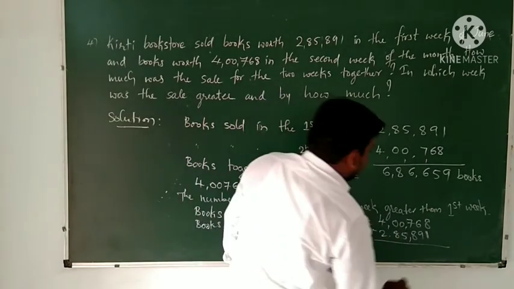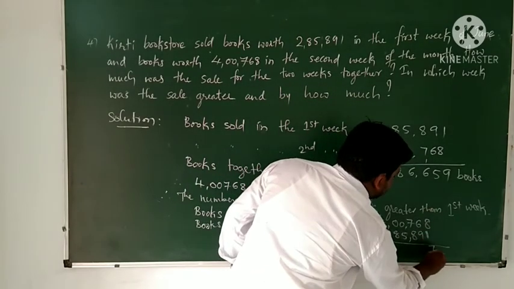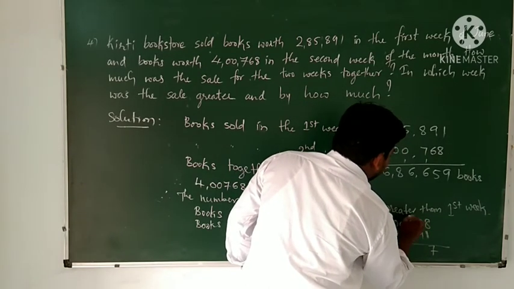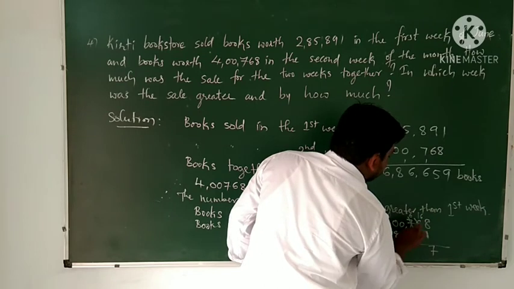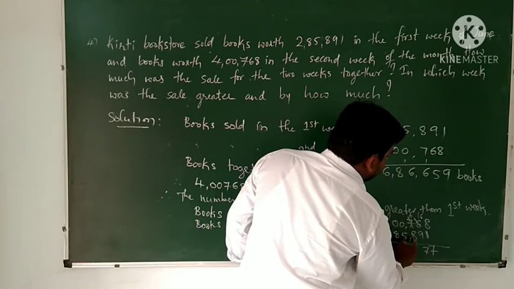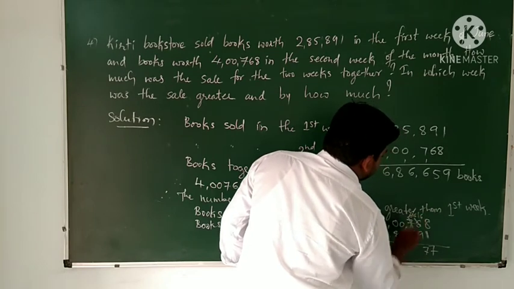Okay, here to subtract: 8 minus 1, 7. Then 6 minus 1 is not possible, hence you take carry from here, it is 16. 16 minus 9 it is 7. Then 6 minus 8 is not possible, hence it is 16.